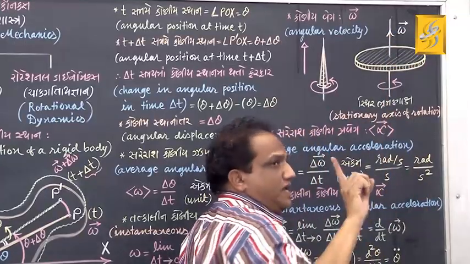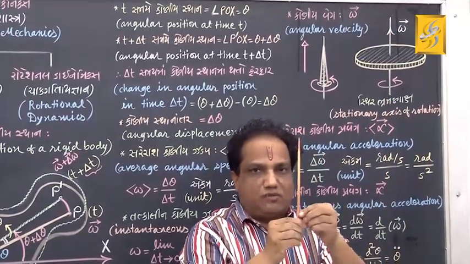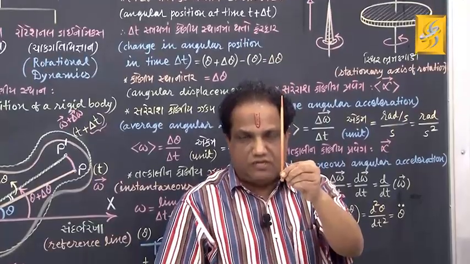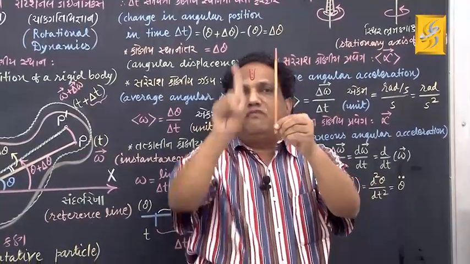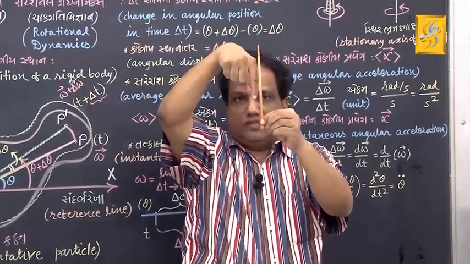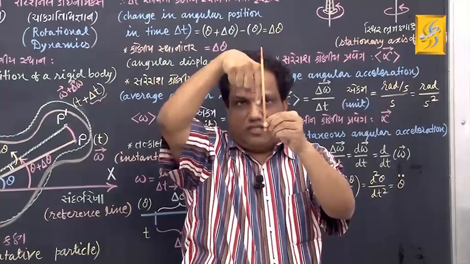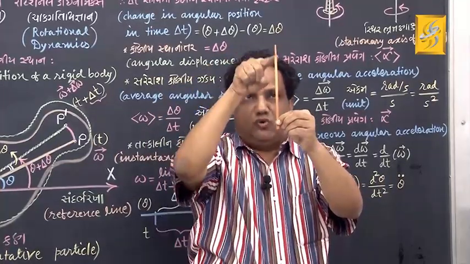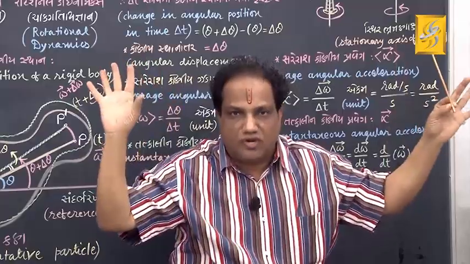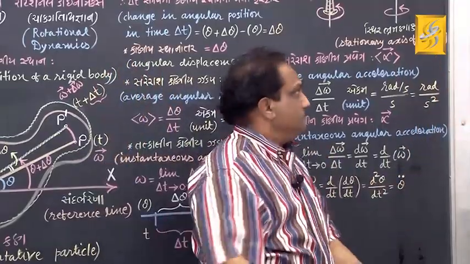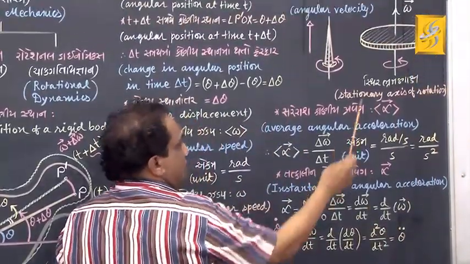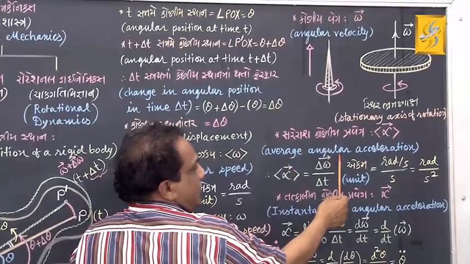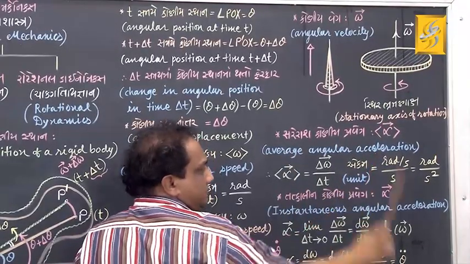In short, in case of rotational motion about a stationary axis of rotation, the direction of vector omega will be like this or like this, which means it is parallel to the stationary axis of rotation. Got it? Fine. Now we go for average angular acceleration.